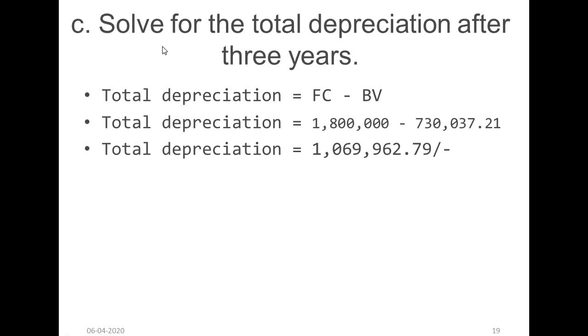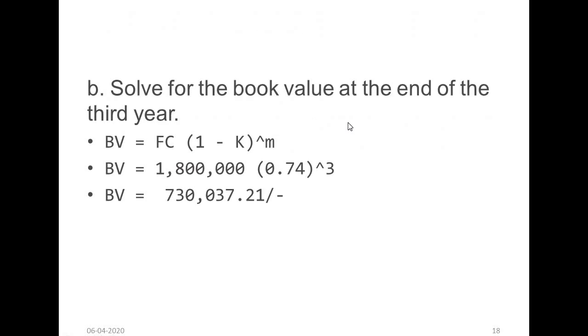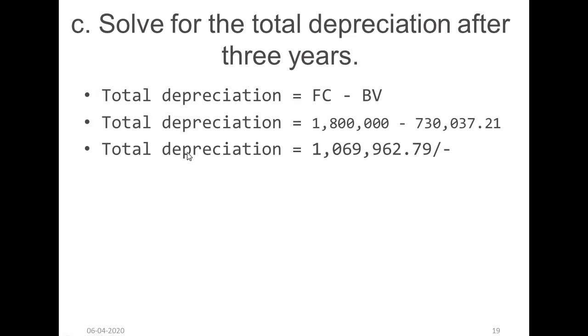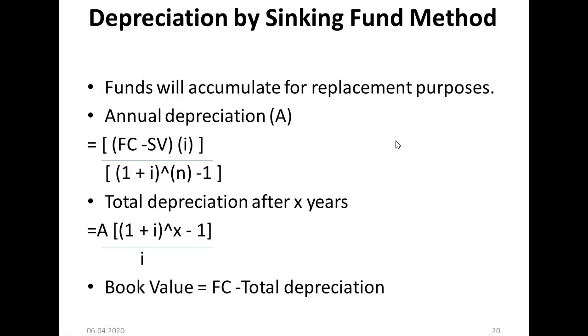And solve for the total depreciation after 3 years. So what is the total depreciation? It's nothing but a formula, all these three were formulas only. FC minus book value. If you have got the book value and the first cost, the total depreciation will be first cost minus book value. Simple formula. Okay.